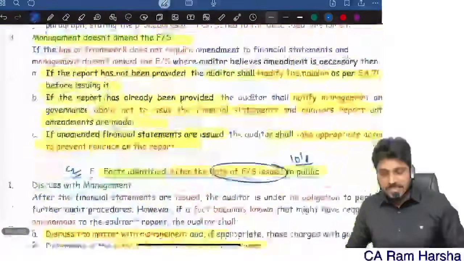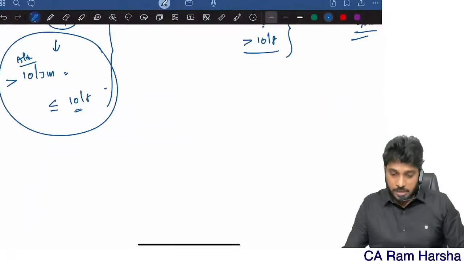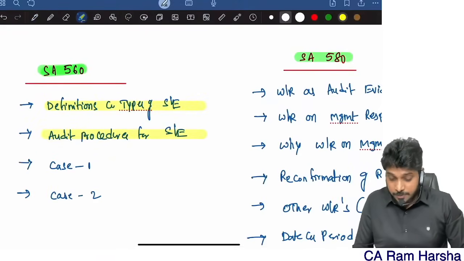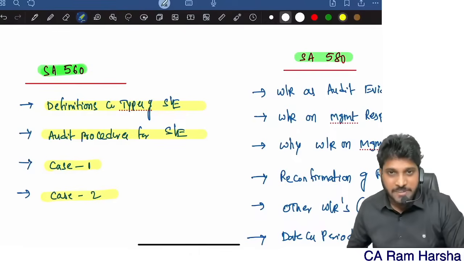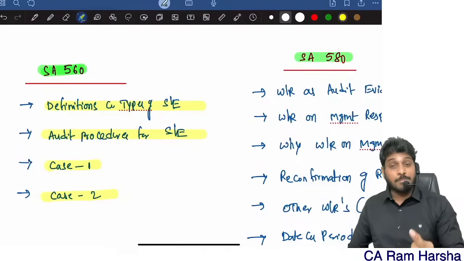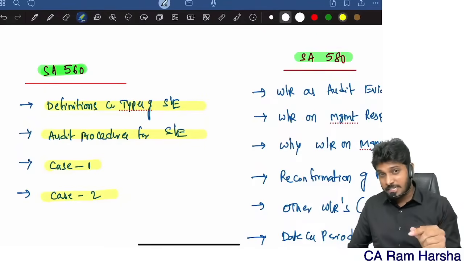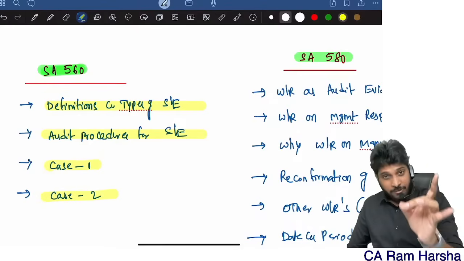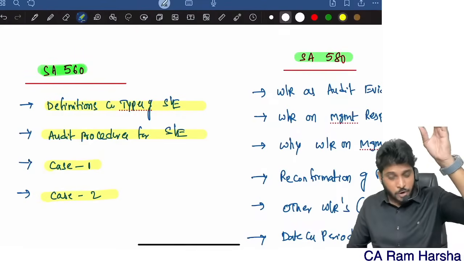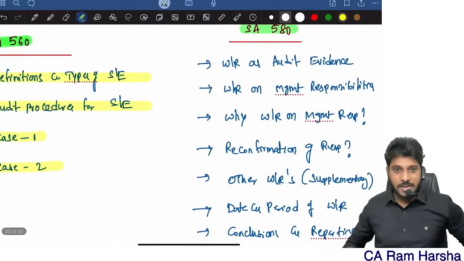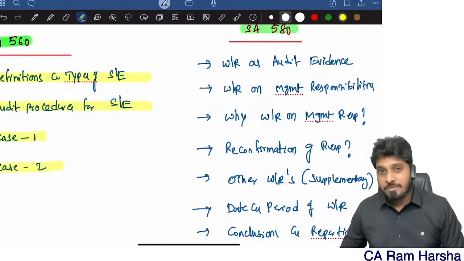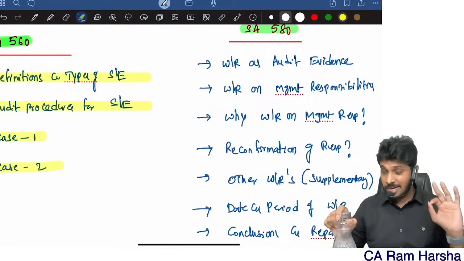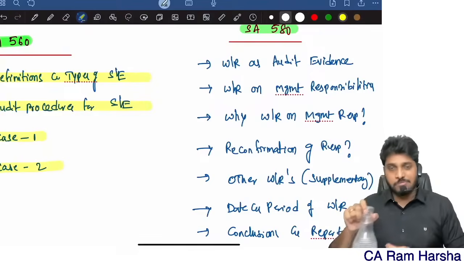So with this, the 560 standard is also our main crux of the standard. Definitions and types of events we understood. Audit procedure for subsequent events, case 1 and case 2, all the 4 issues in 560 we understood. Within 1 hour we completed 4 standards: 450, 260, 265, 560. Now we are left with 570 and 580 in this chapter. 570 is already covered as part of the audit report topic. Once 580 is covered, we will complete the completion and review topic as well. Just 1 minute. I hope you are getting clarity like never before, and are able to quickly revise this subject.